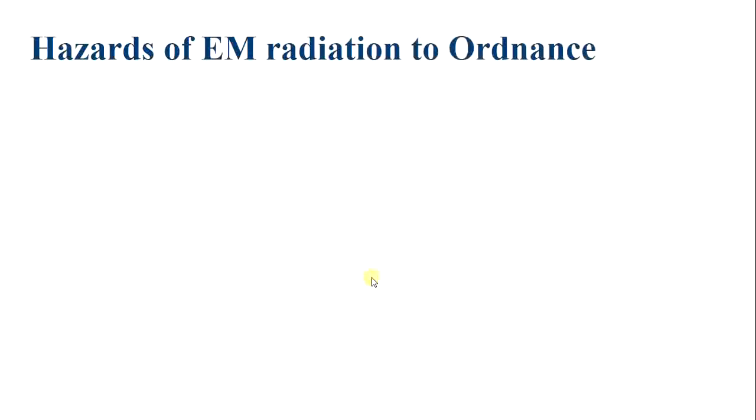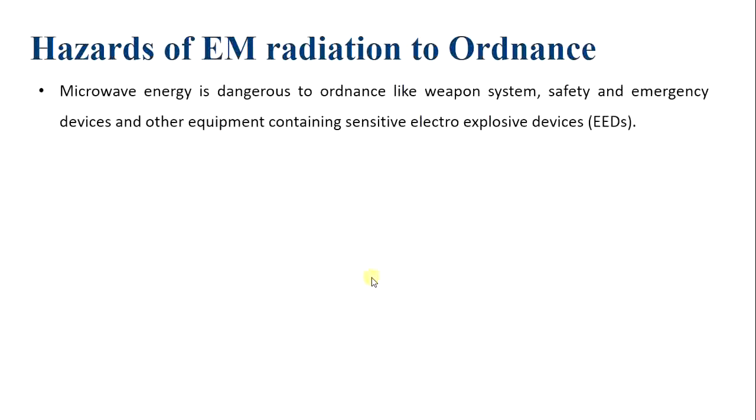Moving to the second hazard, that is the hazard of electromagnetic radiation to ordnance. Microwave energy is dangerous to ordnance like weapon systems, safety and emergency devices and other equipment containing sensitive electro-explosive devices, that is EEDs. A radiation field can cause unintentional triggering of the EEDs.